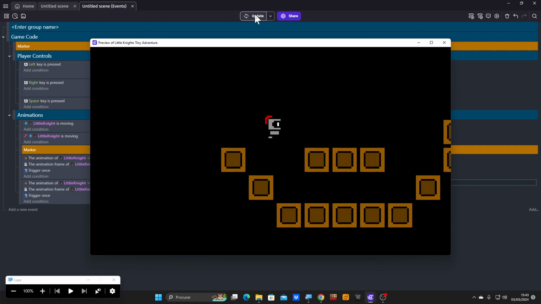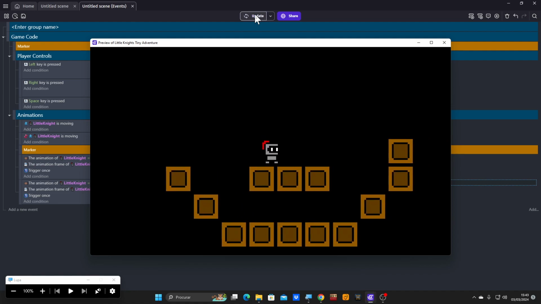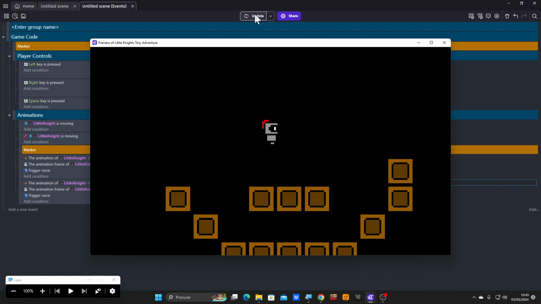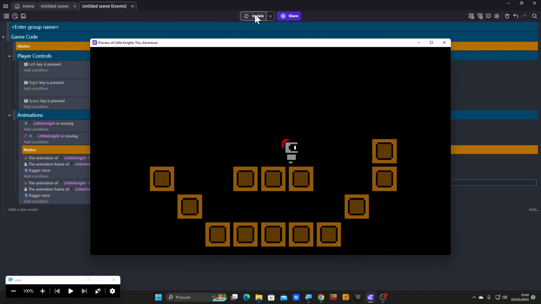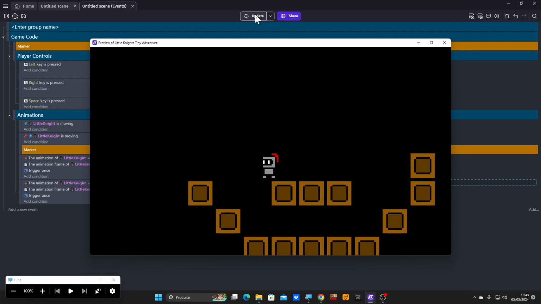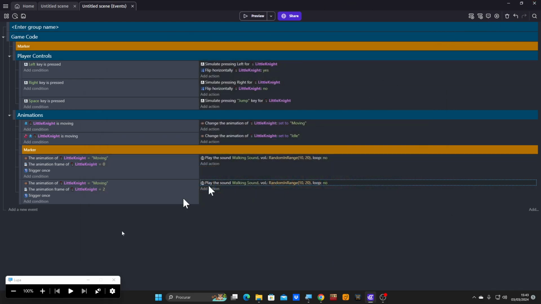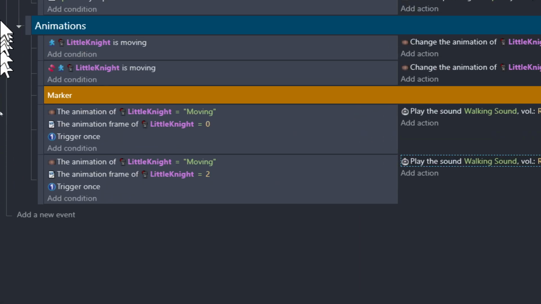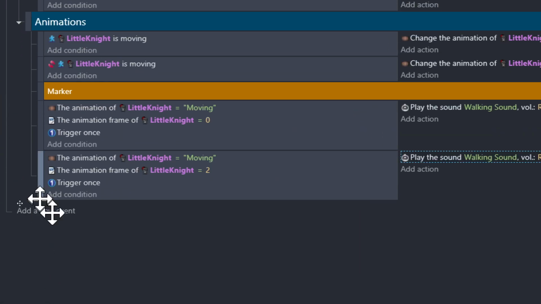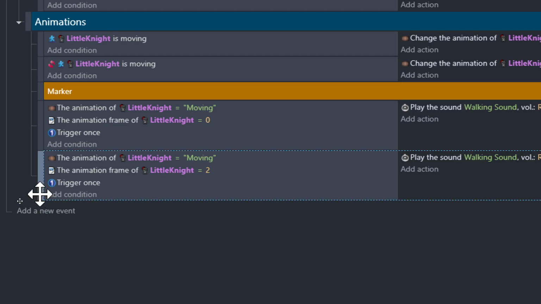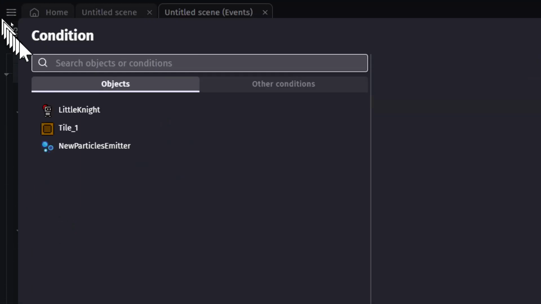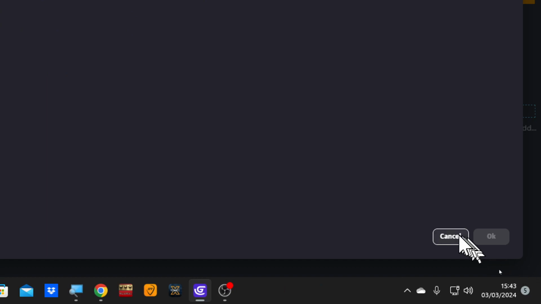But it's weird now because remember, we're moving. And we said, when my character's moving, make the moving animation. So when we're jumping, we're technically moving. That's not very cool, right? We want the tok, tok, tok, tok when he's actually moving on the ground, not when he's jumping. So, to fix that, we're going to make a new event. Add new. Add a condition. And actually, we're going to add 2 conditions.